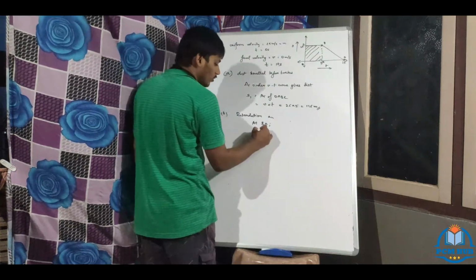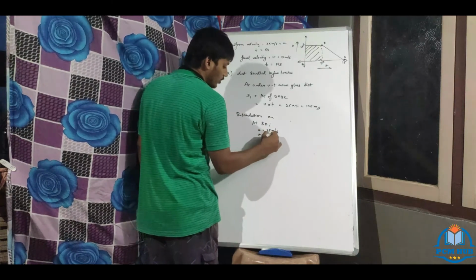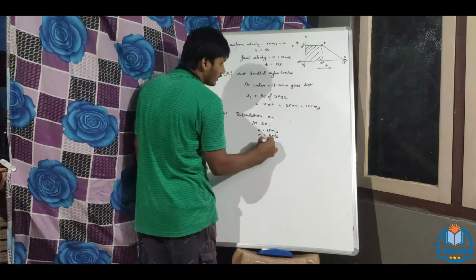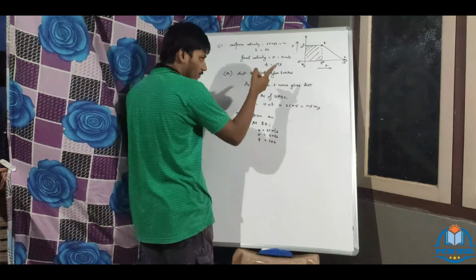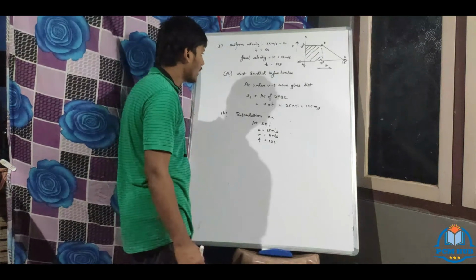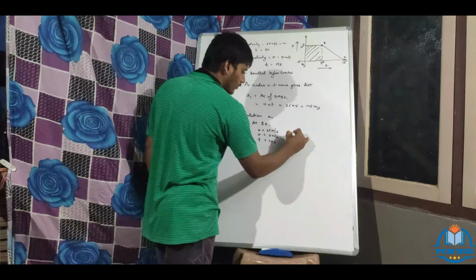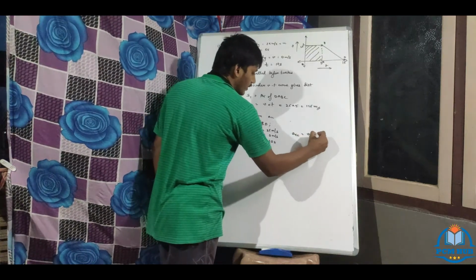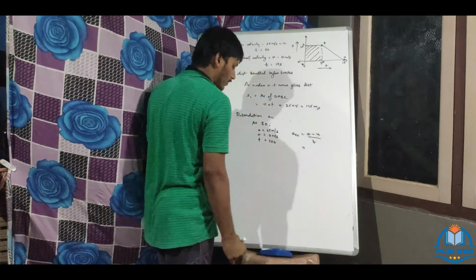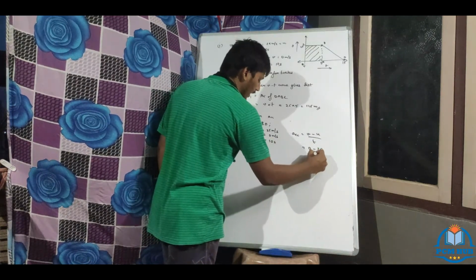U equal to 25 meter per second. V equal to 0 meter per second. The time it is taking is 10 seconds, 15 minus 5, 10, na? It is given as 10 seconds in the question. What else do we need? We have the formula for acceleration: acceleration equal to V minus U by T. So what is V? V is 0 minus 25 divided by time. Time is 10 seconds, which is